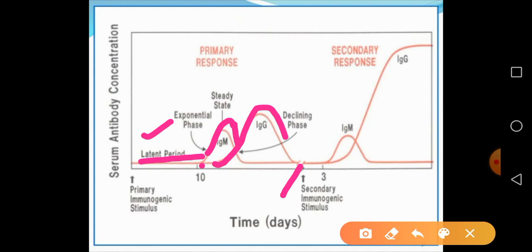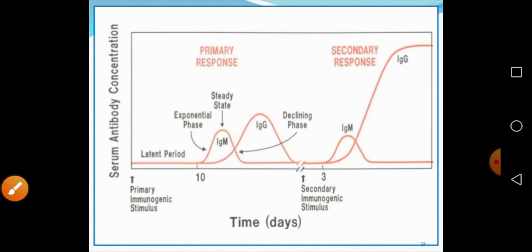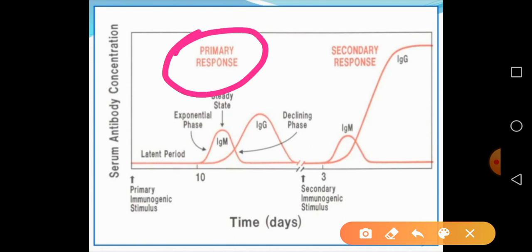And at this point, when the same antigen is encountered, our body now knows that particular antigen, so there is a sudden rise in IgG antibodies, and a low increase in IgM antibodies, or sometimes no IgM concentration is found. So this is called the primary immune response and the secondary immune response.